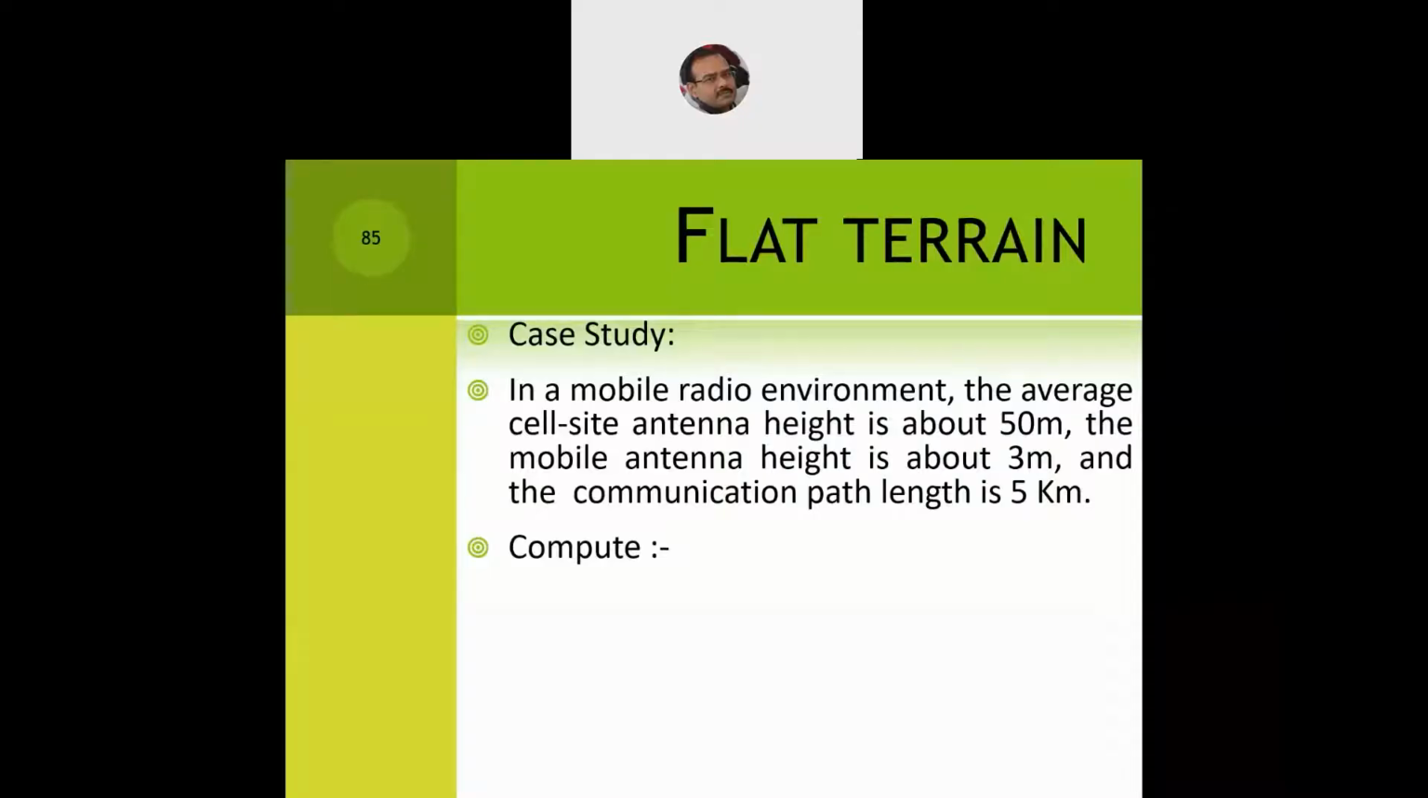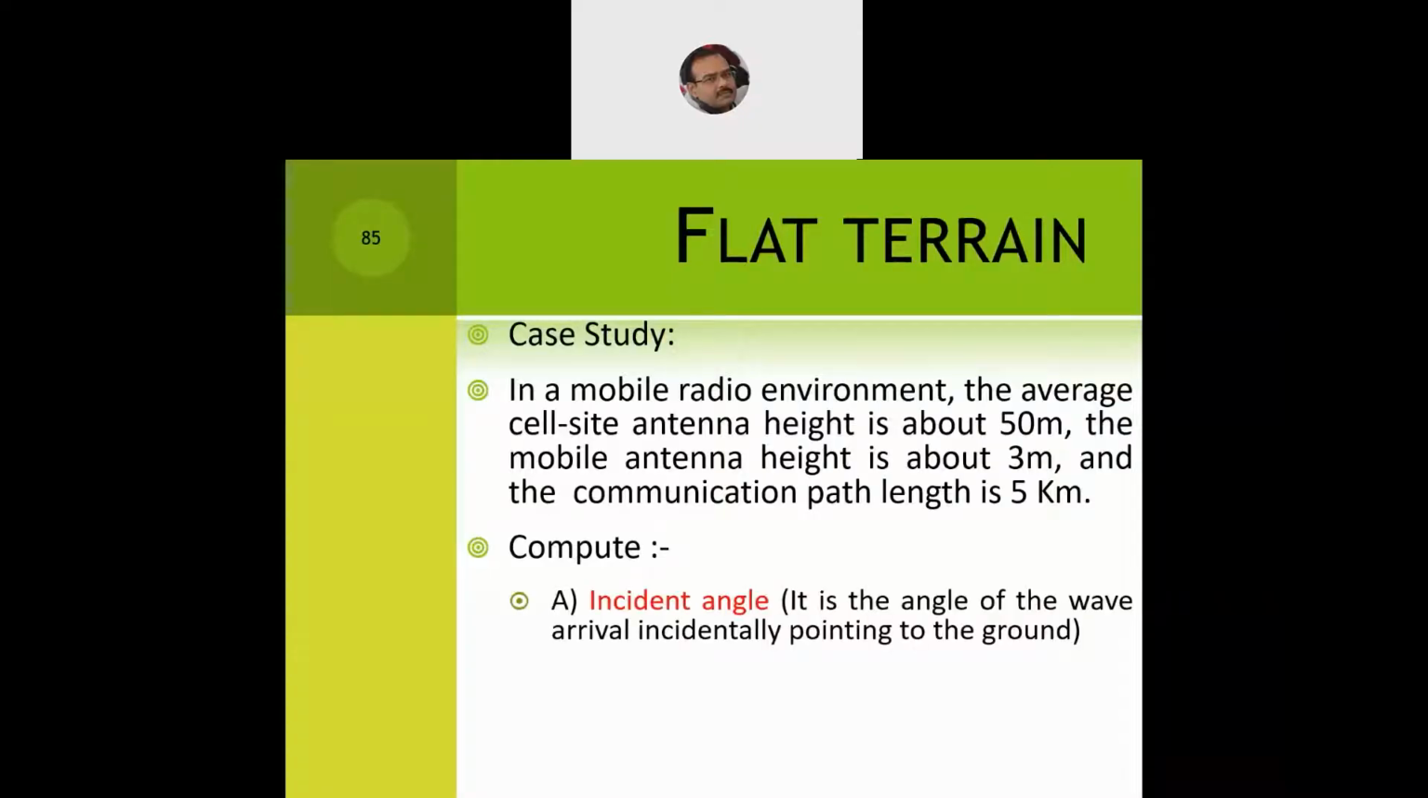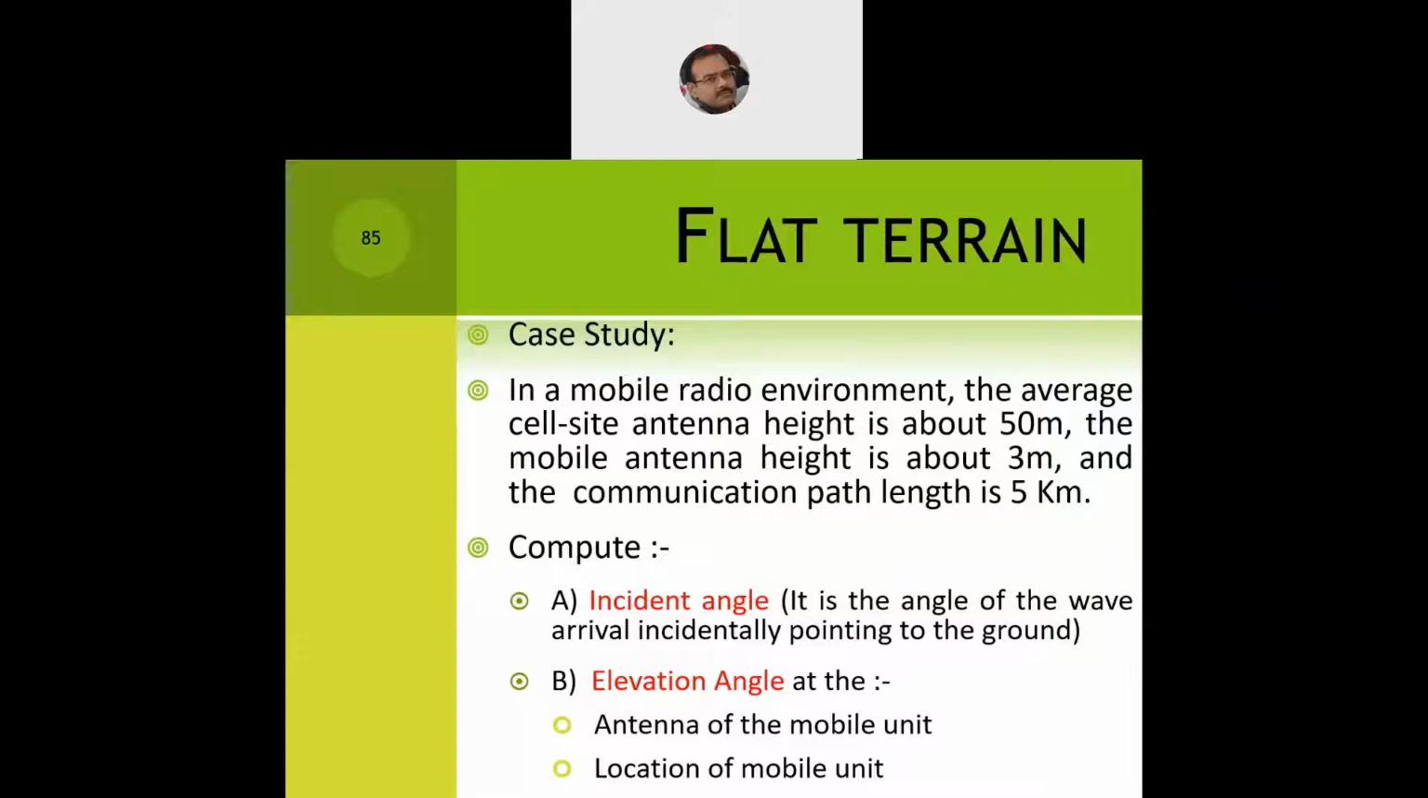Now what we are being asked to compute, first, is the incident angle. And what is the incident angle? It is the angle of the wave arrival, incidentally pointing to the ground. That we have already seen in the slide, the theta. That is what we are referring to. And the other is the elevation angle at two points: one at the place where the vehicle is located, what we call the location of the mobile unit, and the second is the antenna of the mobile unit. So the incident angle is denoted by theta and the elevation angle by phi.